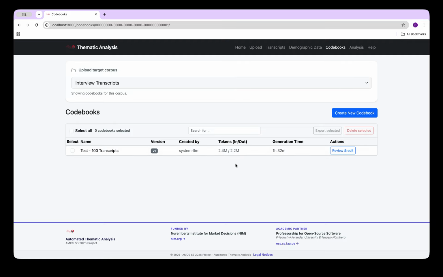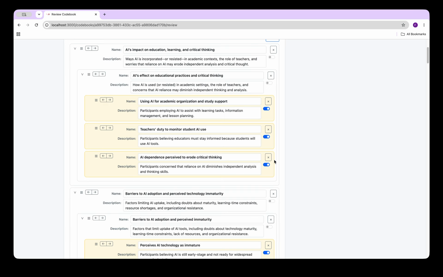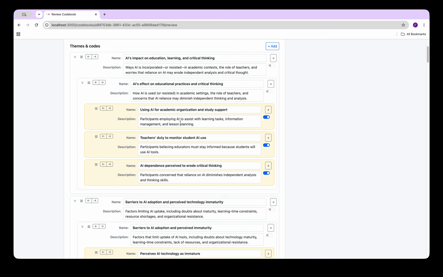We can see here that the system will generate this. This has some data on the generation, such as the time and tokens used, and you can see and edit the codebook. Here you can see that we organize codebooks hierarchically, so parent themes are broad and reflect general trends, whereas more specific themes are more narrow in scope, which makes them easier and more meaningful when applying them to transcripts.